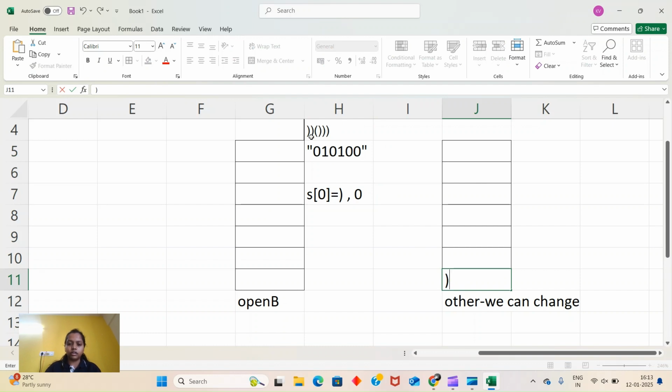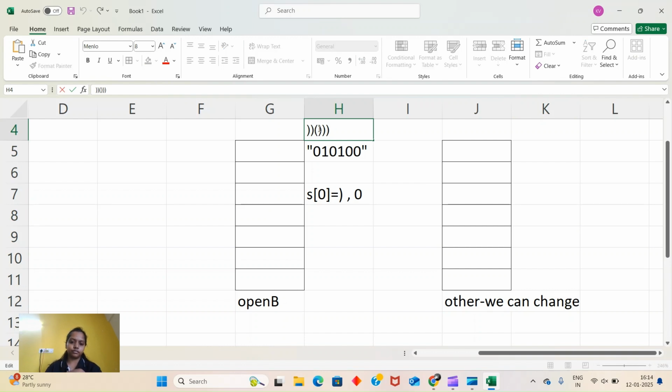Now, next is 1. If it is 1, we cannot change it, right? Also it is not an opening, it is a closing. So for a closing we need one opening on the left side, which we can see in this other. Here we can see it is closing, but that doesn't matter because we can change it to opening, so we will just remove it. That means done for this closing. We are okay till this.